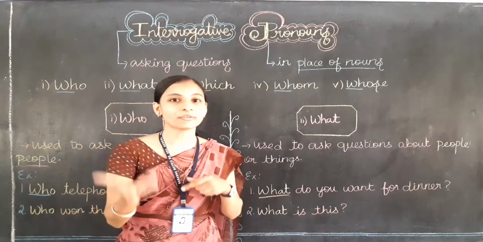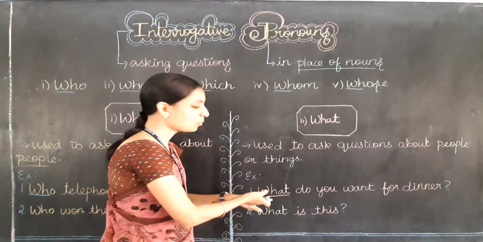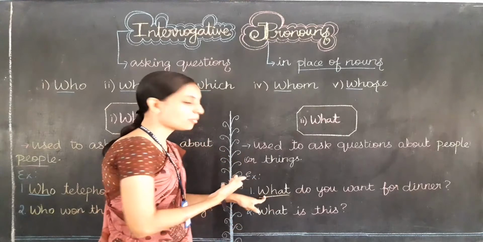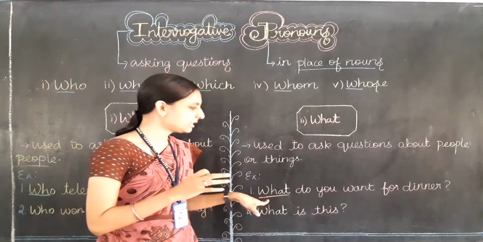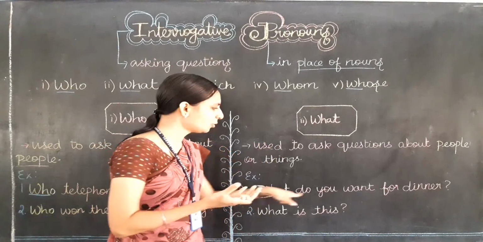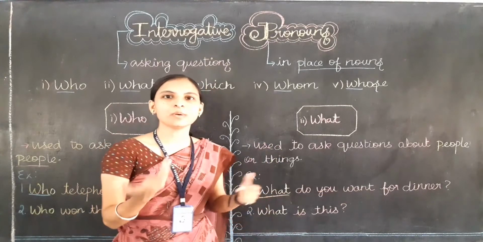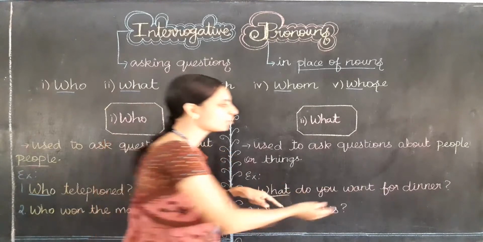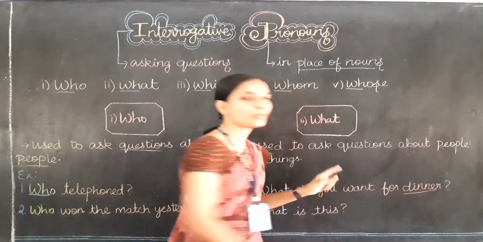So in place of biryani, I am writing what. This what stands for the noun biryani only. So, what do you want for dinner? I want biryani. Instead of biryani, I am using the question word. It's asking about the dinner only.